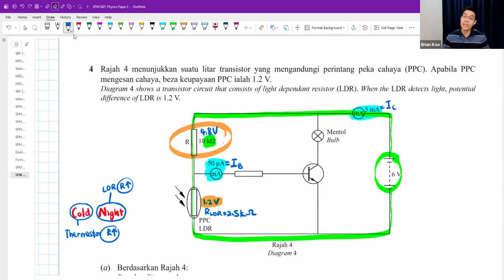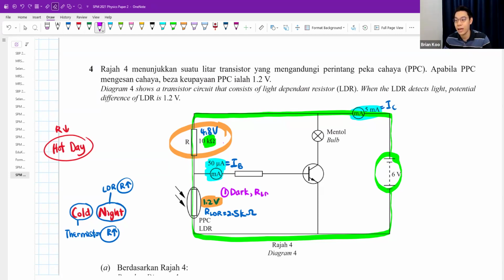The opposite of cold night is hot day. When it's hot, thermistor resistance will decrease. When it's daytime, very bright, all this resistance will decrease. Okay, so how to turn it on? First step, you explain. When it's dark,